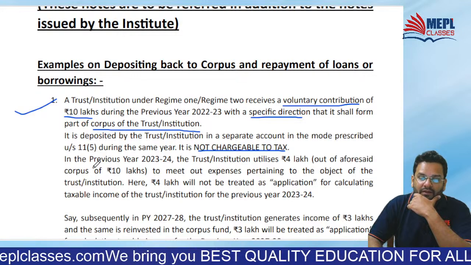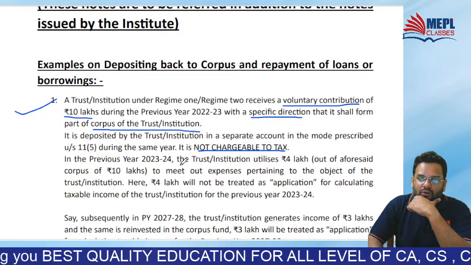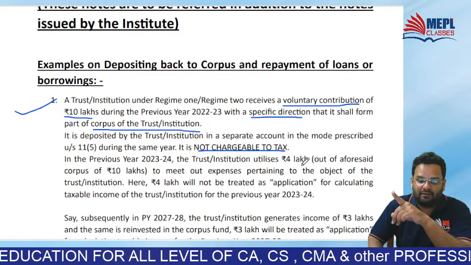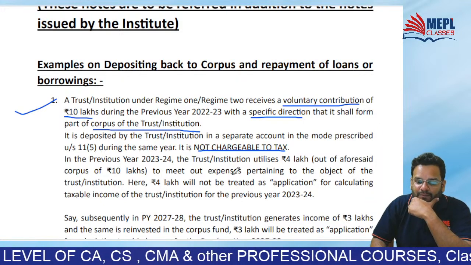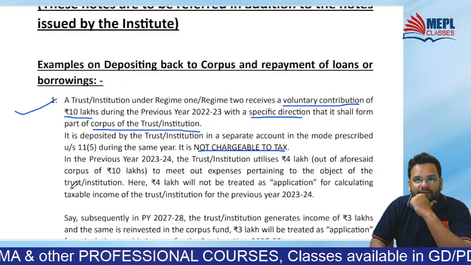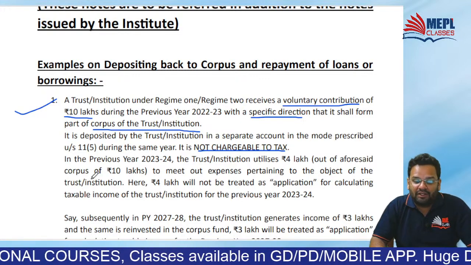Very good. Now, in PY 23-24, the trust utilizes 4 lakh out of the above 10 lakh to meet expenses pertaining to the object of the trust or institution. Earlier this point did not exist.